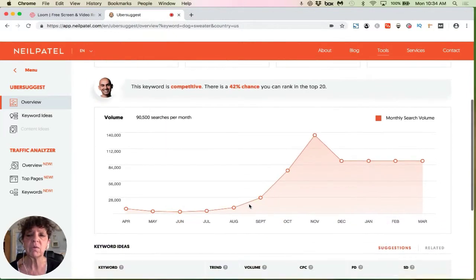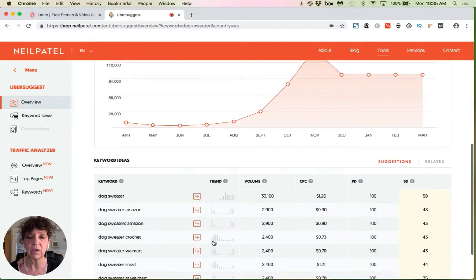So we look through and we can see over the course of a year how this search term is doing in volume. So we see it definitely goes up in the winter. Aha, dog sweaters, they're cold. That totally makes sense. Then it levels off and goes back down, and it's quite low in the summer months. If that was my business, it would be good to know what the trends are with that keyword. So that's really good as well.